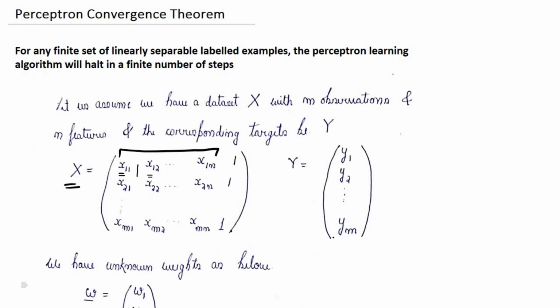But we will consider more than two features in this derivation to generalize the result. We will further assume that the number of observations considered is finite, which is m. The value of m was equal to 4 when we were talking about the OR gate. But again, to generalize the result, we consider the value of m greater than 1.